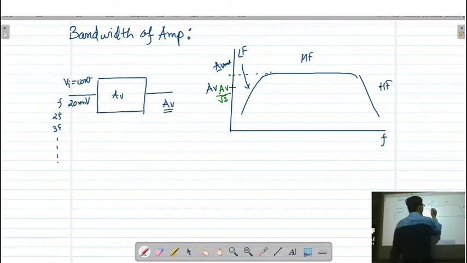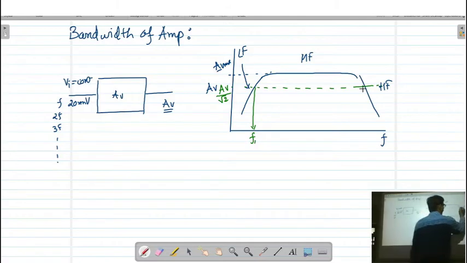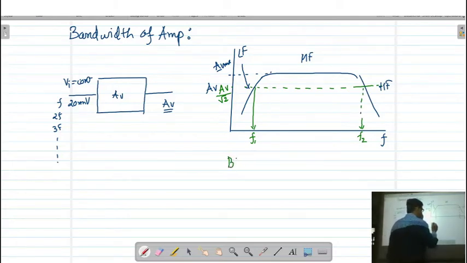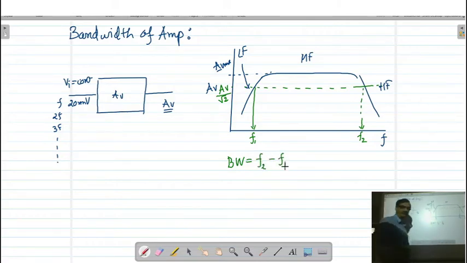You draw a line, and this line intersects at this point, which is called the lower cutoff frequency F1, and this is known as the upper cutoff frequency F2. If we take the difference of these two, that is called the bandwidth. So bandwidth is F2 minus F1.